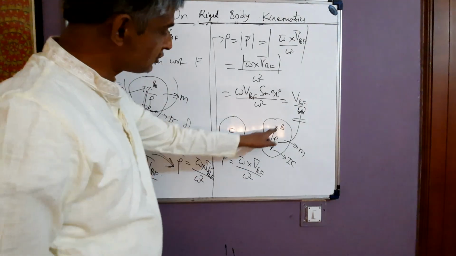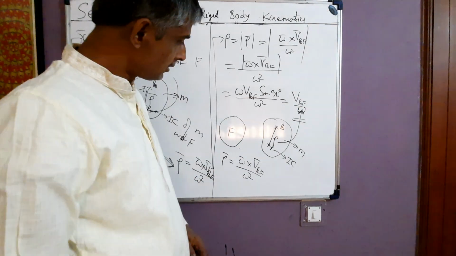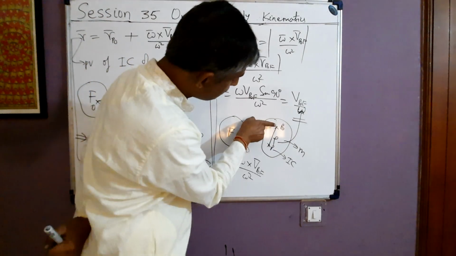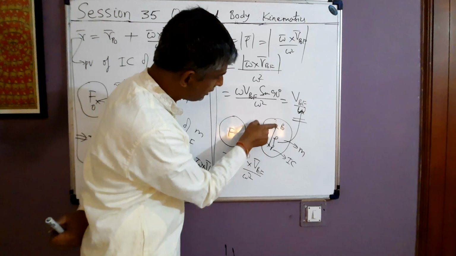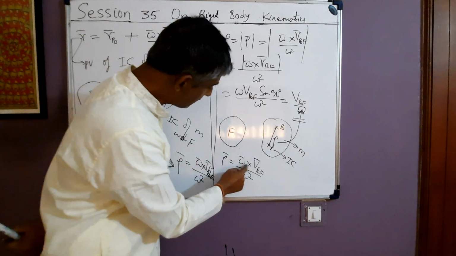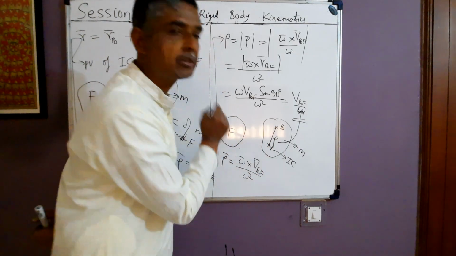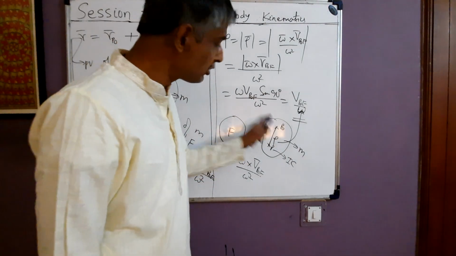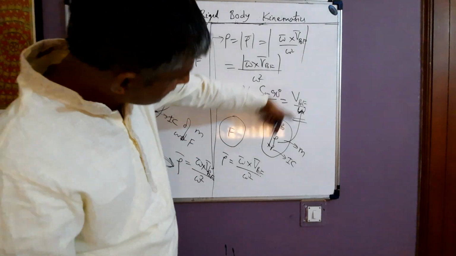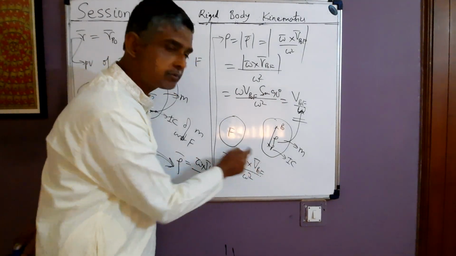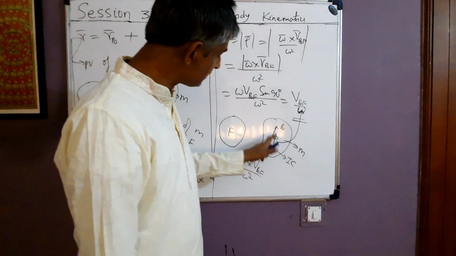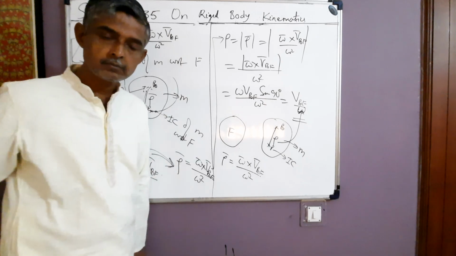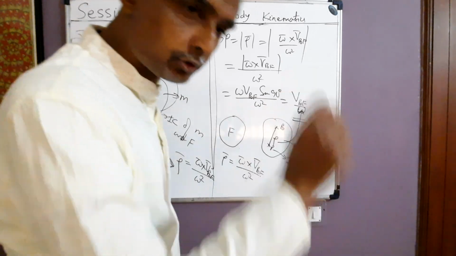The v p naught f is what? Velocity of p naught with respect to frame f. So this means p naught is some given point of m. From this point p naught, we move a distance rho in the base plane along the direction of the vector omega cross v p naught f, then we reach the IC of m with respect to f. Alright, fine. Is it clear? So we start from p naught. We move from p naught a distance rho in the direction of the vector omega cross v p naught f, then we reach the IC of m with respect to f at time t. Is it alright? This is called the IC concept. This is called the concept of instantaneous center of rotation.